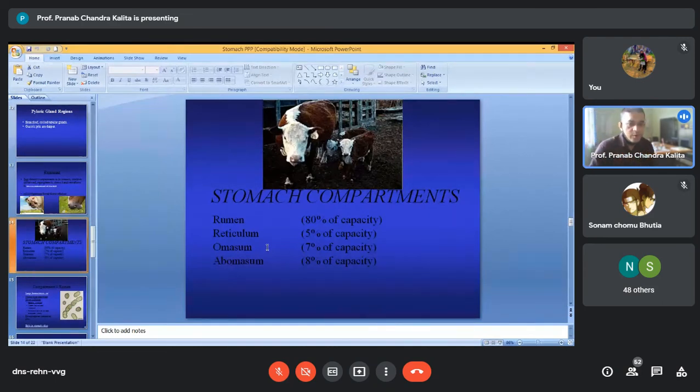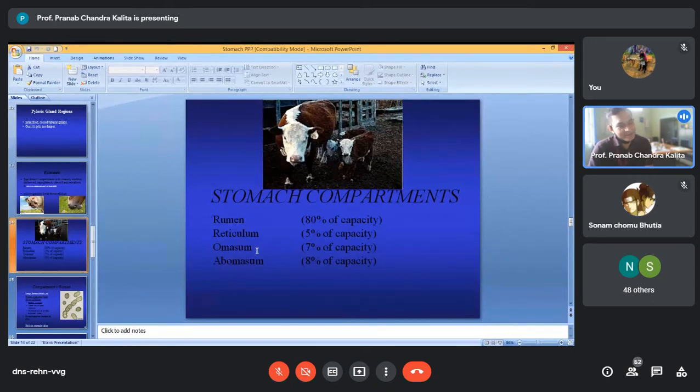But you won't find a lamina muscularis mucosae in the rumen and reticulum. That's why in rumen and reticulum we use the term lamina propria-submucosa. But in the omasum, you will find a distinct lamina muscularis mucosae.